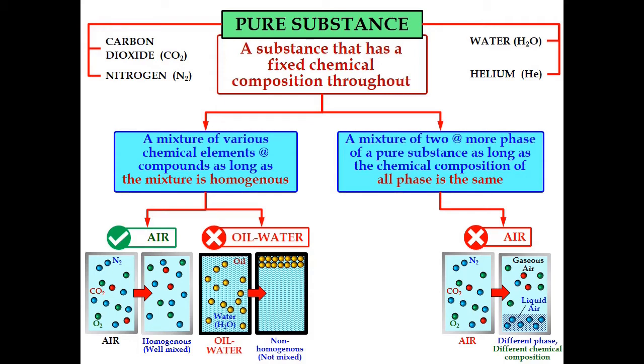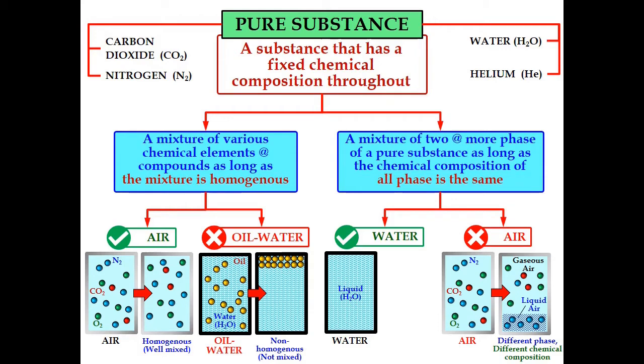So under this condition, the air is not considered a pure substance, because each phase has a different chemical composition. However, for water, let's say we have a container of liquid water, and we provide heat so that the liquid will vaporize. At the end of the process we will have two phases, a vapor phase and a liquid phase.